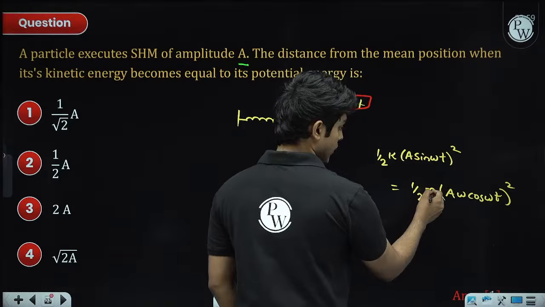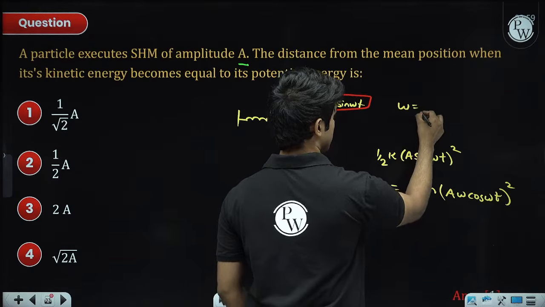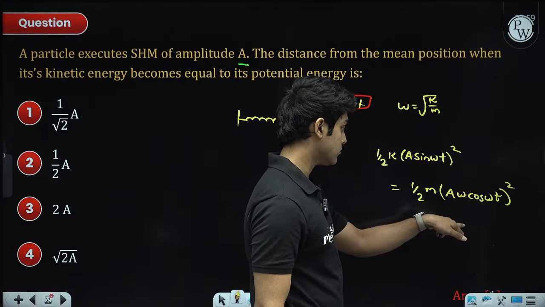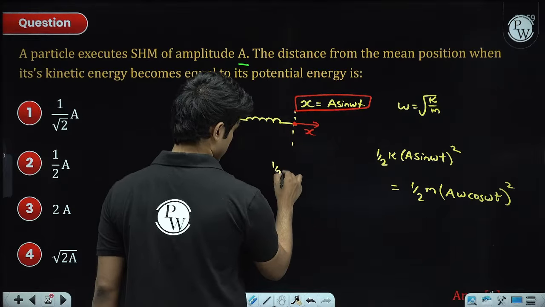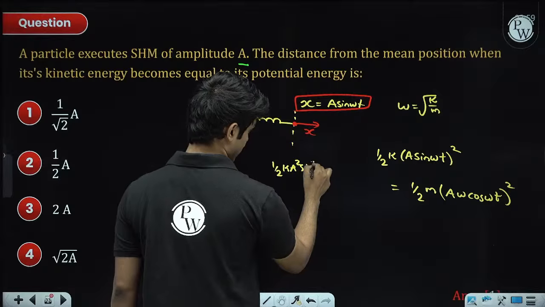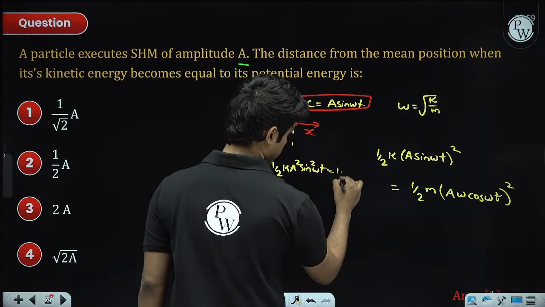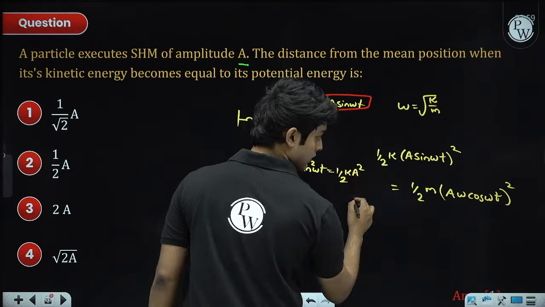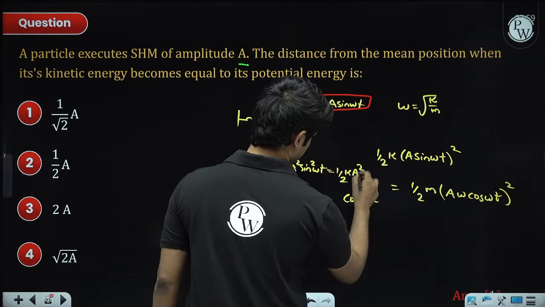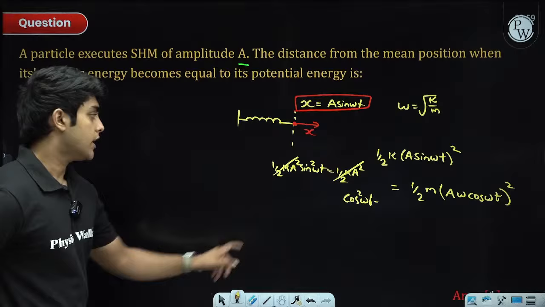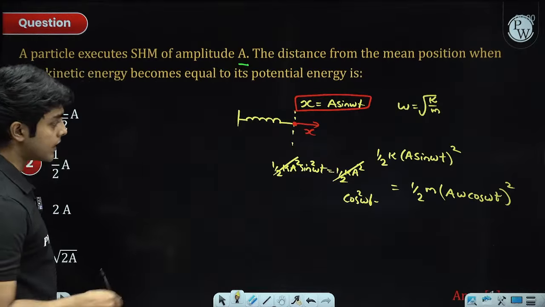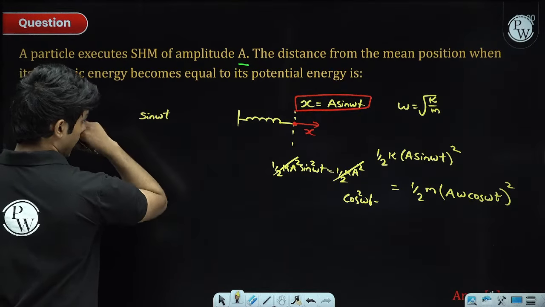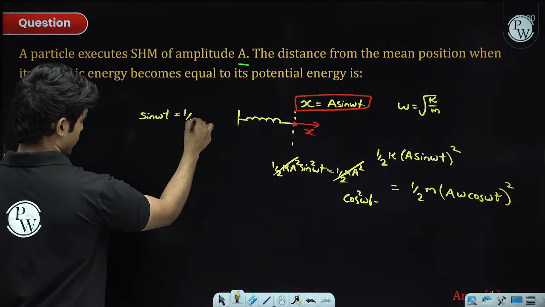Now omega we can write as square root of k by m, so omega square will be k divided by m. So this will become half k A square sin square omega t, and this will become half, and since omega square is k by m, m cancels out, so this is also half k A square cos square omega t. So this constant cancels out, and we get sin square omega t equals cos square omega t. So you can take tan theta equals 1. So basically that is 45 degrees, right? So sin omega t will be 1 by root 2.